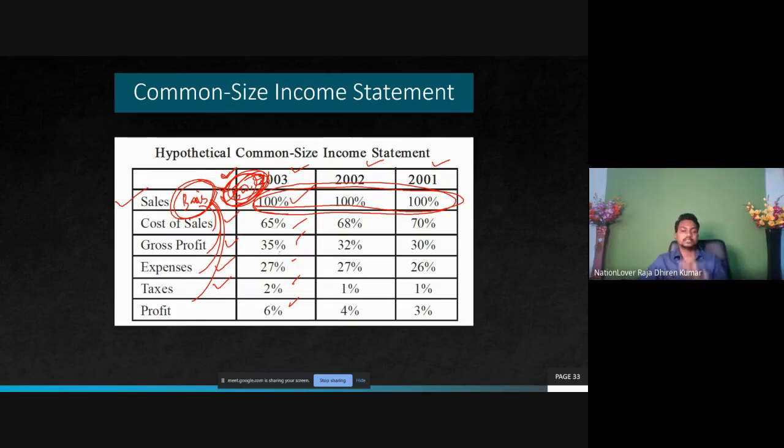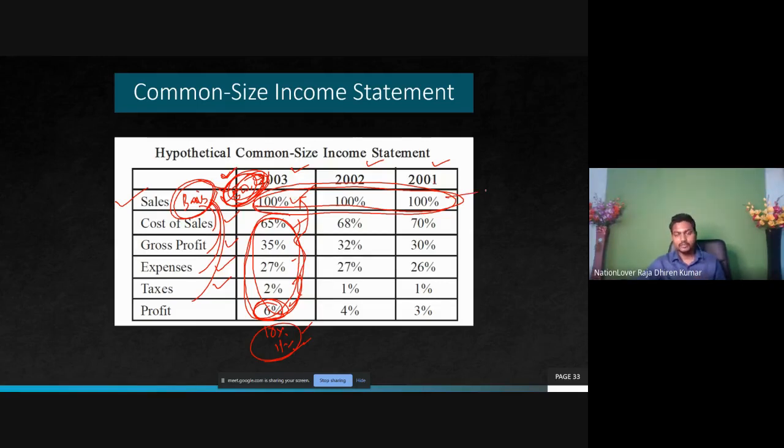This gives us a brief idea of how much your business elements, how much your cost elements are related to the sales. सेल्स के हिसाब से आप कितना कॉस्ट कौन से जगह में इनकर कर रहे हो और उसके हिसाब से आपकी प्रॉफिट कितना है। Understand the point? Obviously you have to compare. Sometimes this 6% may be 10%, 11%. It will happen जब expenses कम हो जाएंगे तब profit का percentage. In 2002 also, in 2001 also, same thing.